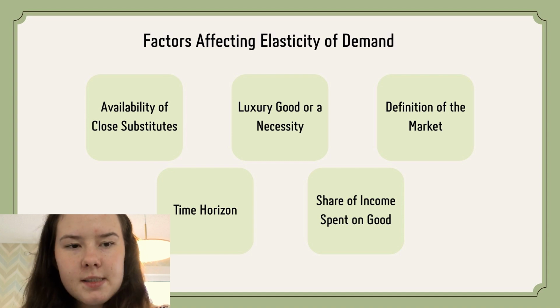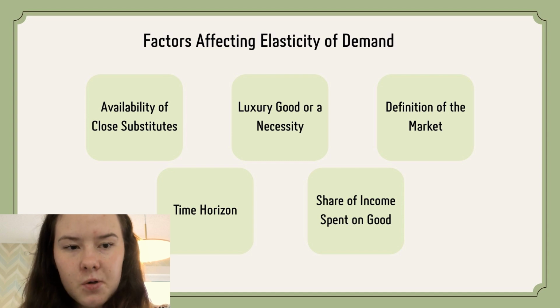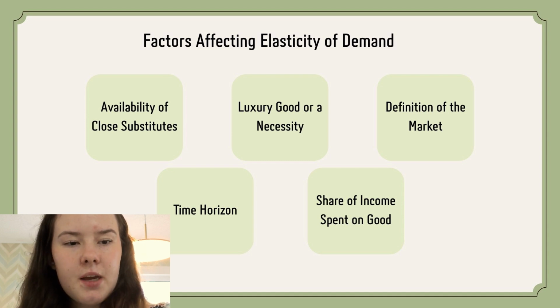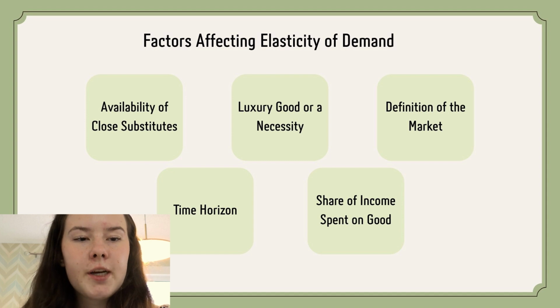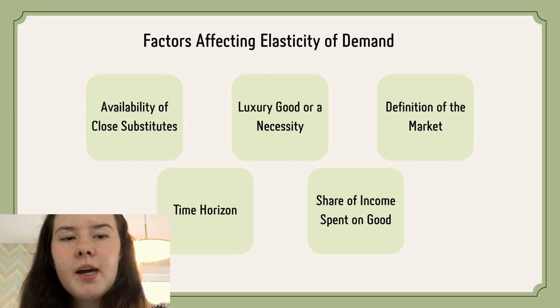A product with high elasticity of demand is most likely not a necessity and has many suitable substitutes that a consumer can buy instead, like fast food brands, whereas necessities with a limited number of substitutes like water will have inelastic demand. A product with a narrow market like Coca-Cola will have a higher elasticity of demand. However, the demand for a product in a broad market like pop drinks will be less elastic. The demand for a product becomes increasingly elastic over longer periods of time as consumers are able to find alternatives for a good or service.